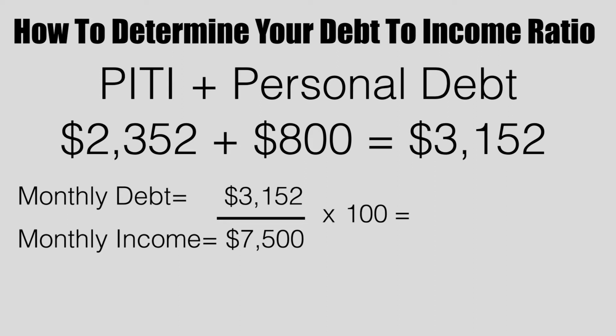And as you can see here on the board, when we've done all the calculations for you, their debt to income ratio is 42%. Green light, they do qualify for conventional financing. Because remember what I said at the beginning, conventional financing wants you to be in the vicinity of 45%. This family, in this particular scenario, is at 42%.